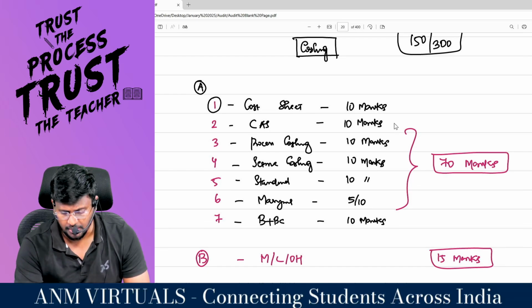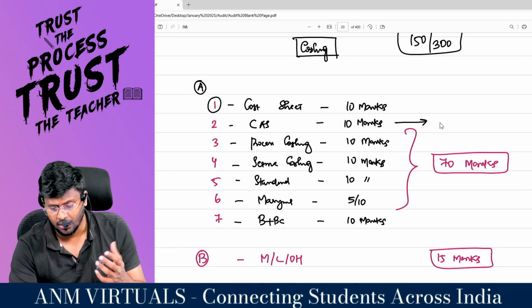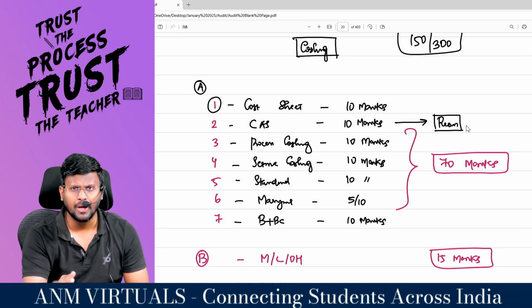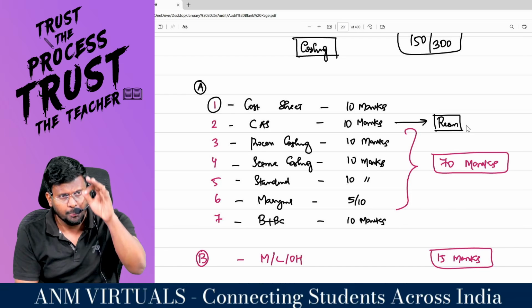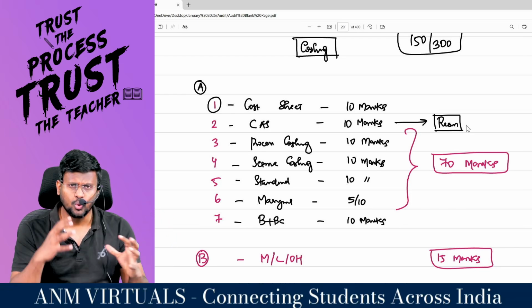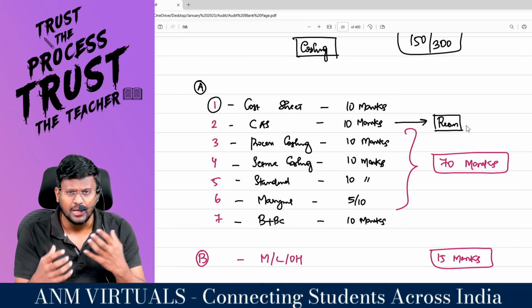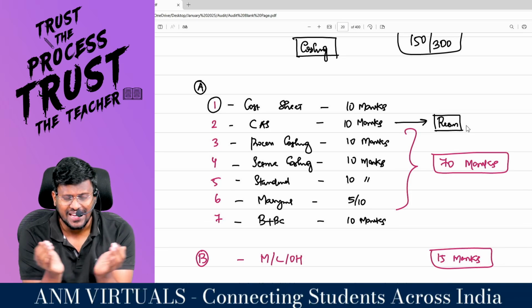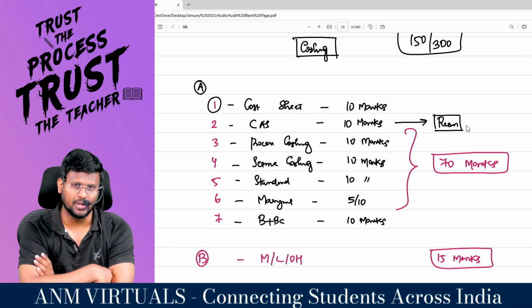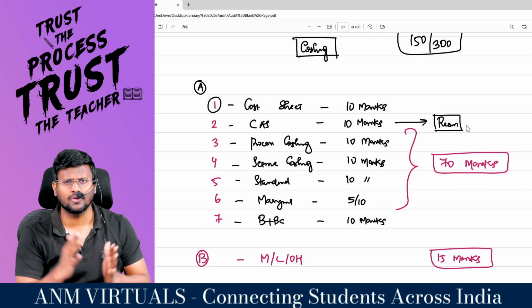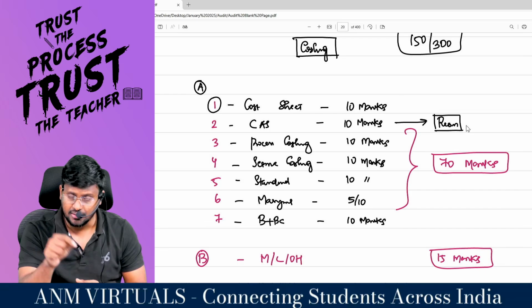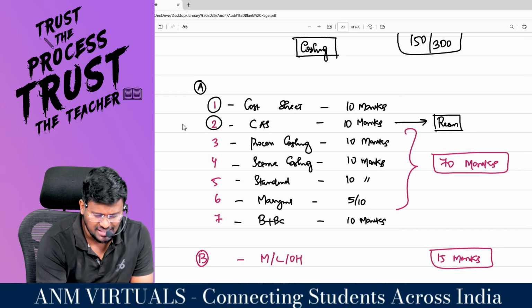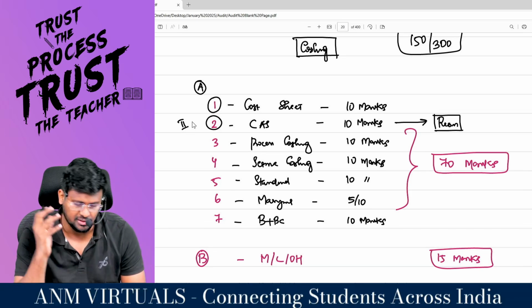Cost accounting system: from this chapter there is a concept called reconciliation. That is, the company may prepare purely cost accounting records and purely financial accounting records. Since we are maintaining 2 sets of books of accounts, surely 2 profits will be showing. We have to reconcile the 2. For that a 5 mark question will come. Or they may ask detailed ledger accounts of the cost accounting system. If they ask, then it will be 10 marks. So this is the cost accounting system. I will put this as the second category, my dear lovable students, except reconciliation.